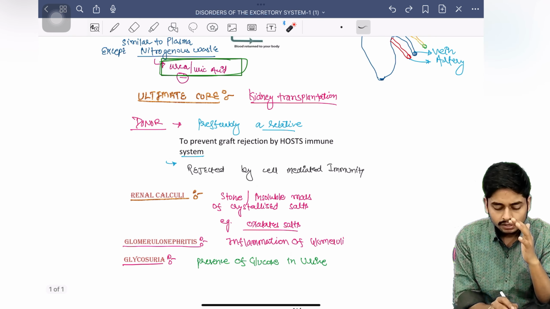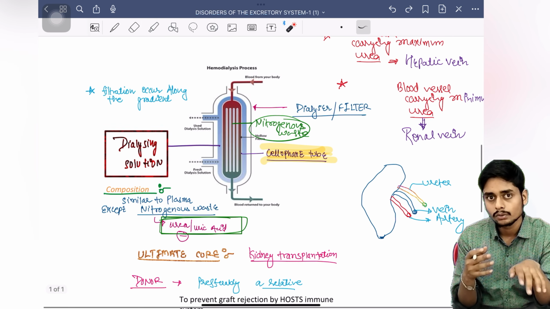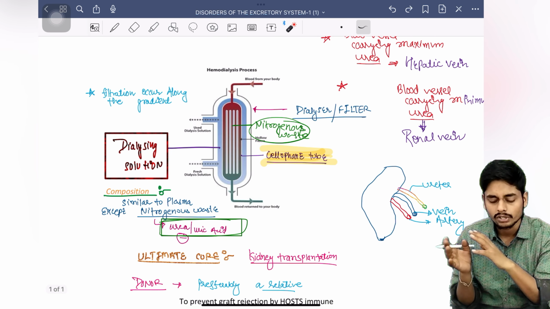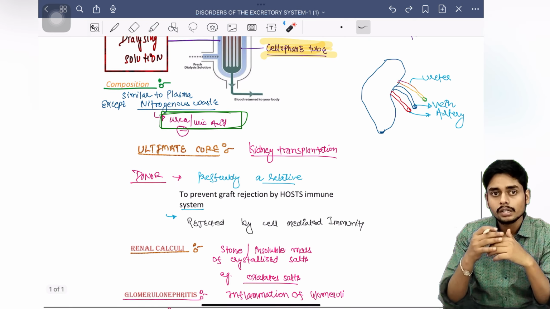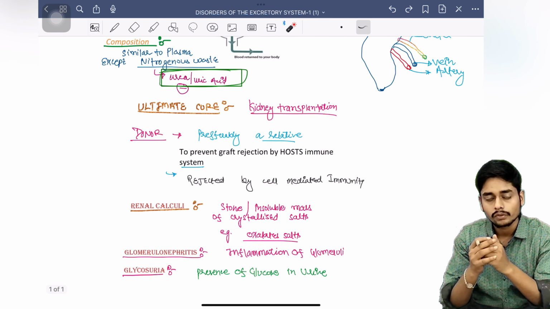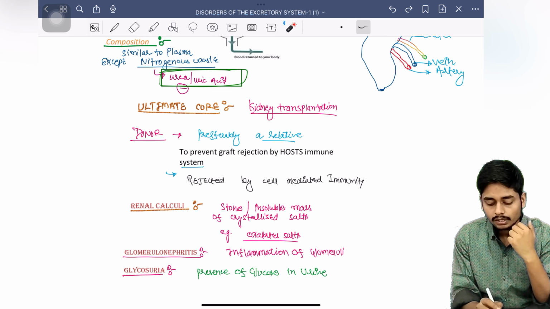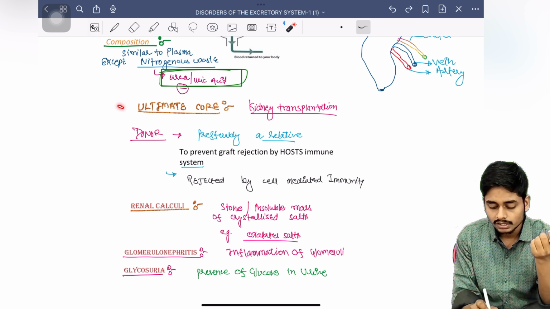But this is not the ultimate cure, because this is just a temporary process. We can do hemodialysis for a long duration, but if we want to get rid of the problem of uremia, we have to go for the ultimate cure, that is kidney transplantation.